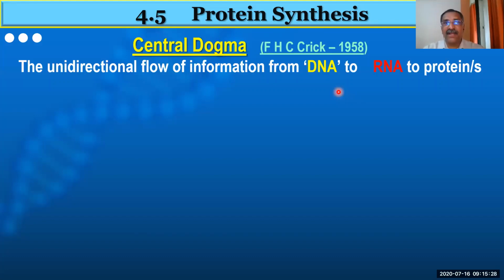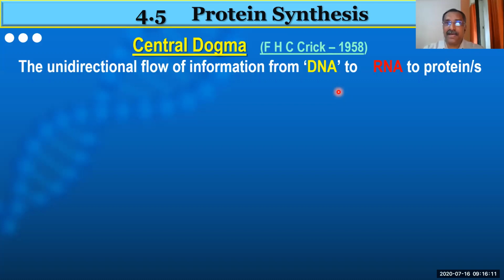So all these things are decided by the DNA. But how will DNA pass this information on to the architect? It will be passed on by means of a process, that is what we have seen earlier, transcription. By transcription, whatever messages are written on the DNA, that message is transferred to RNA. But from the RNA, no message will come back to DNA. So this is a unidirectional flow. That is why it is written there: a unidirectional flow of information, because the message has gone from DNA to RNA.